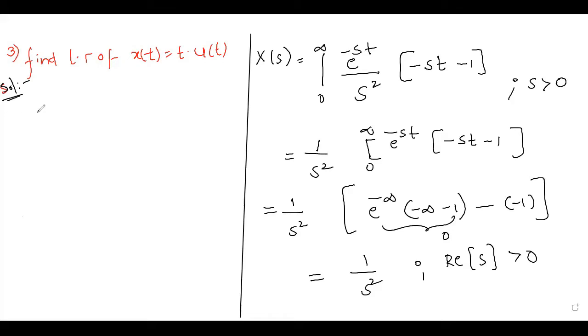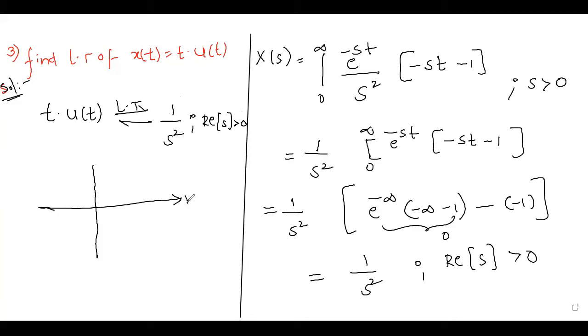Yes, ma'am. Okay. Now, how many poles are there for t·u(t)? What is the Laplace transform we got? 1 by s squared. And what is the ROC? The real part of s must be greater than 0. So if you draw it in a plane, real part of s and then imaginary part of s, there is one pole at the origin.